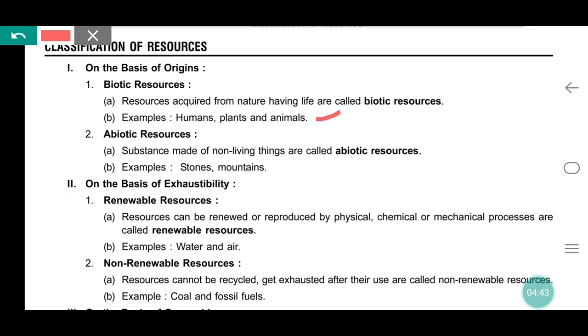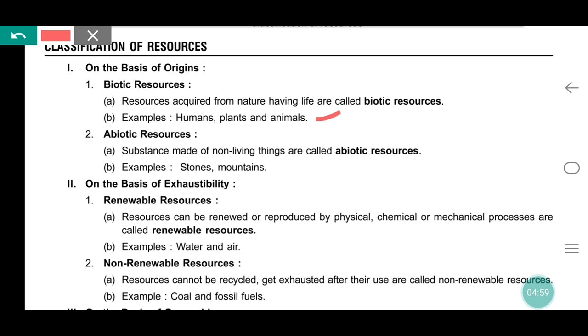Abiotic resources are non-living things, for example stones and mountains.